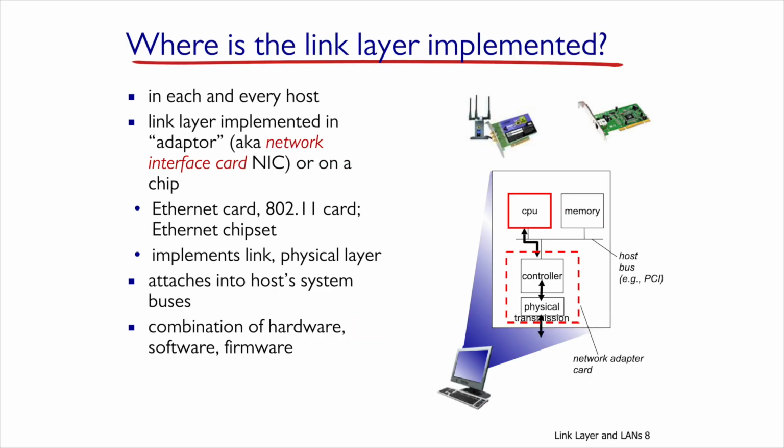Where is the link layer implemented? It is implemented in the network adapter, Network Interface Card, or NIC for short. It can be an Ethernet card, a card that implements 802.11 Wi-Fi, and so on. Every network card implements both the link layer as well as the physical layer and is attached to the host's system buses.